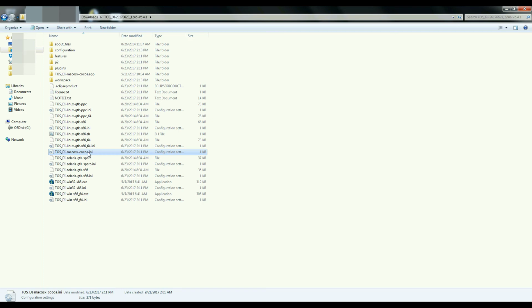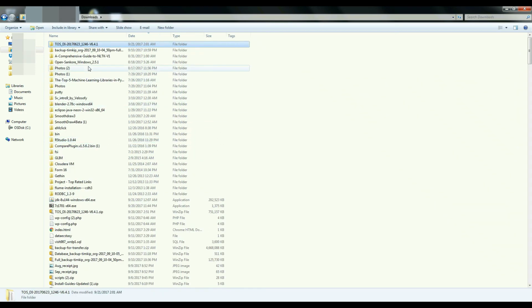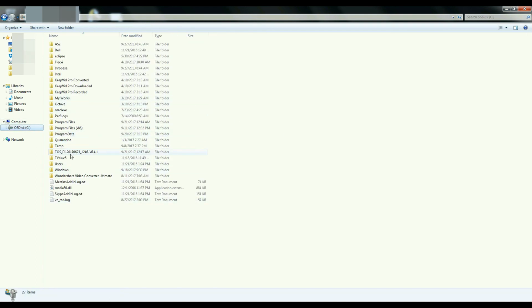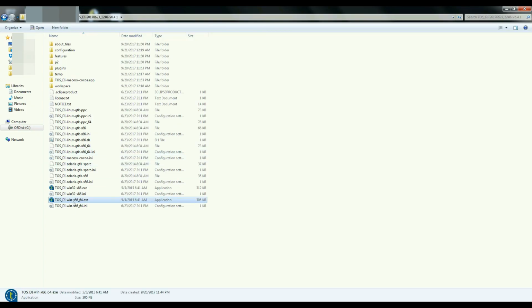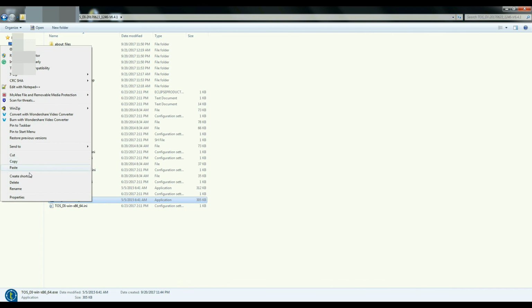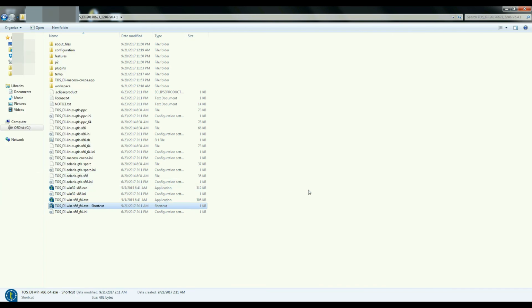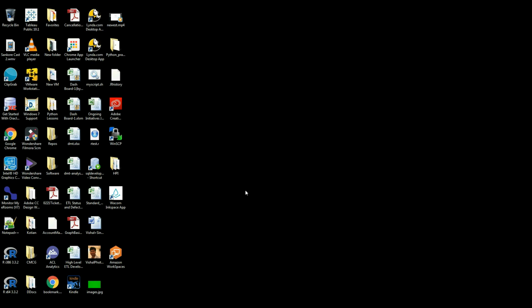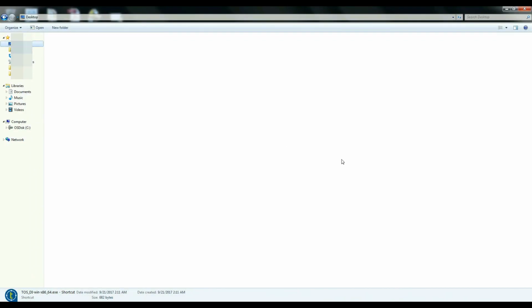Nothing big is there. Let's copy it and paste it into the C drive. I've pasted it here already. We'll just create a shortcut of it and paste it on the desktop, and we will launch our Talend software for Windows using this shortcut only.